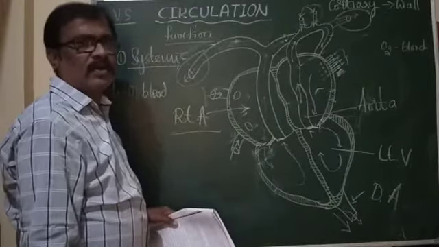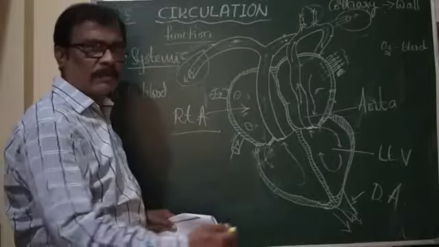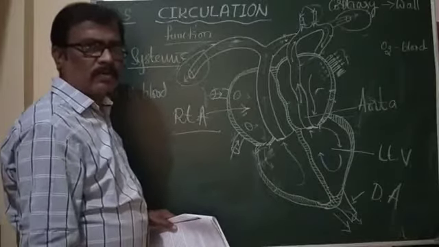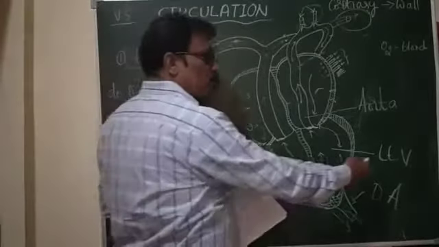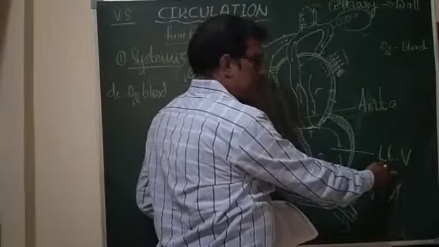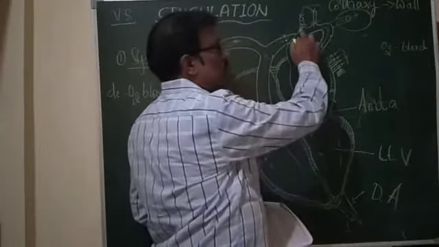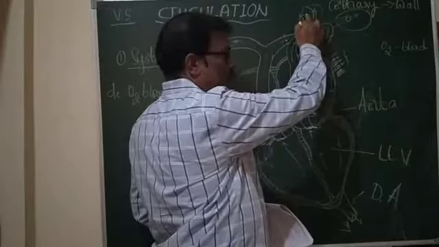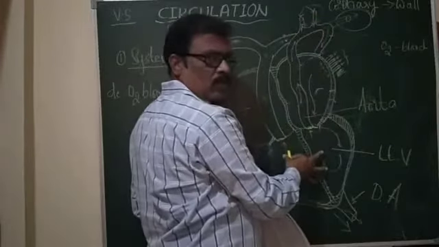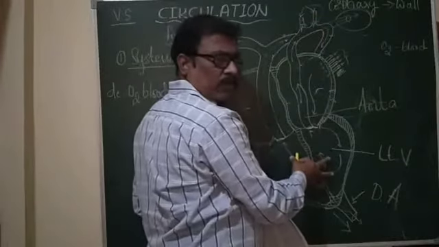I think you will understand this path. Otherwise, I will repeat it once again in short. The pure blood from the left ventricle is pumped into the aorta, then to the coronary arteries, and from the coronary arteries blood enters into the wall of the heart for its normal functioning.